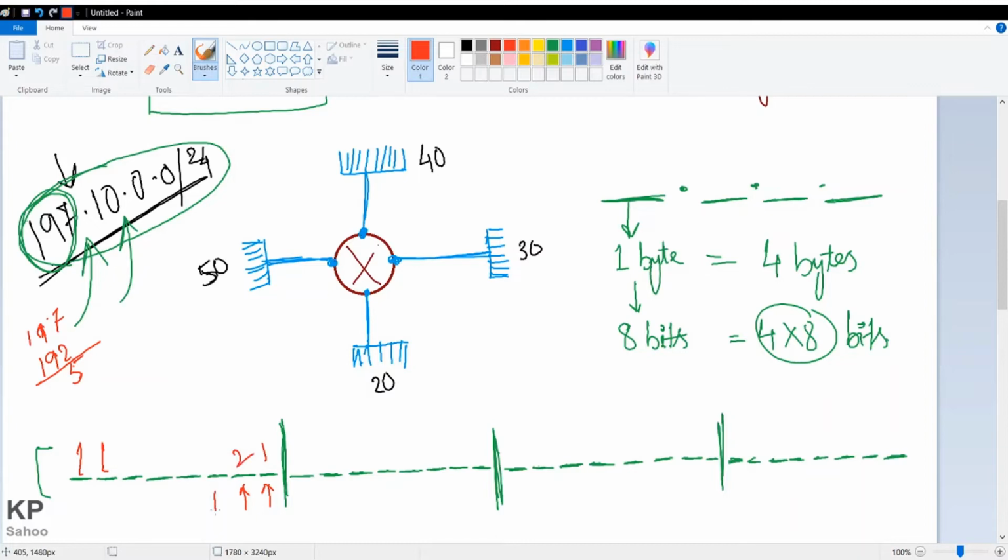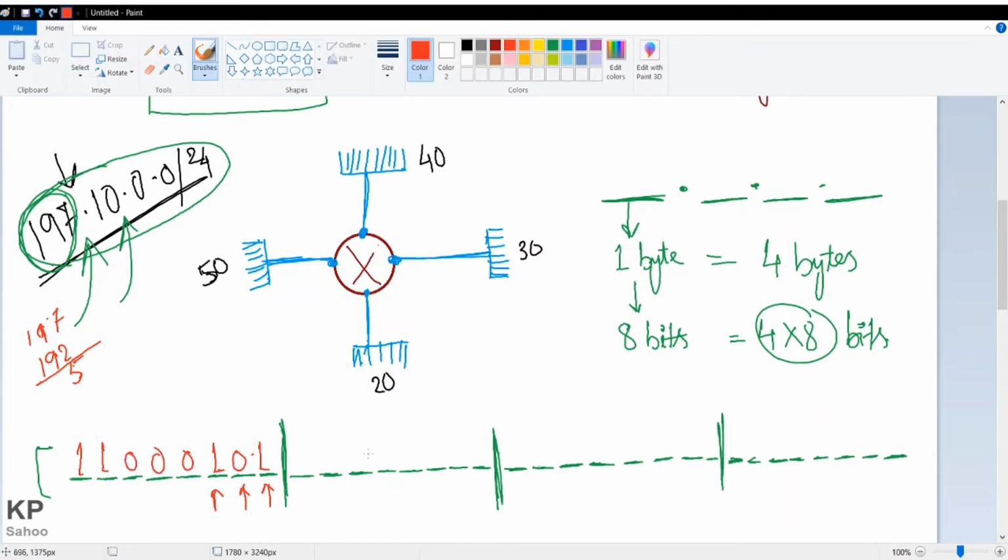If I put one more 1 here, it is 2 to the power 2, that is 4. So 4 plus 2 plus 1 is 7, but we require only 5. So I will put a 0 here. I am erasing this part and erasing this part also. So I need to put 1 here and 1 here. Rest everything will be 0, 0, 0.